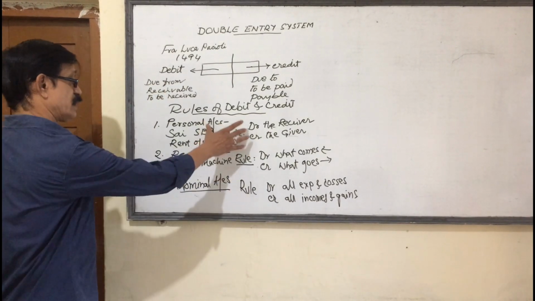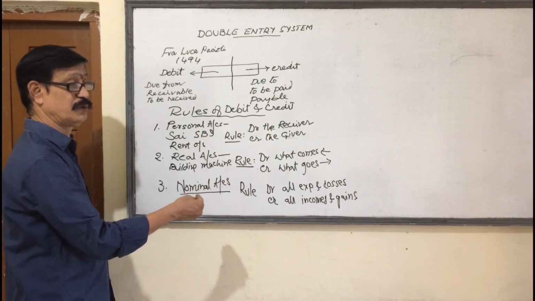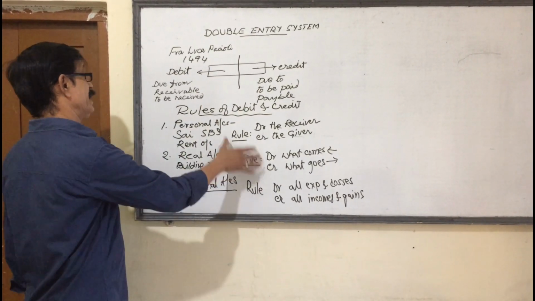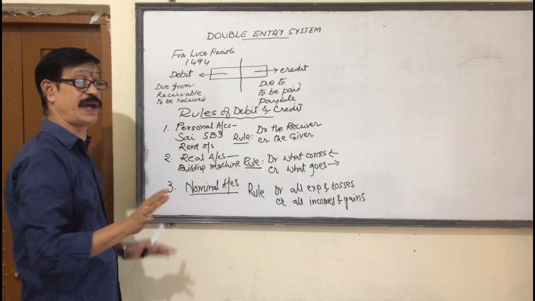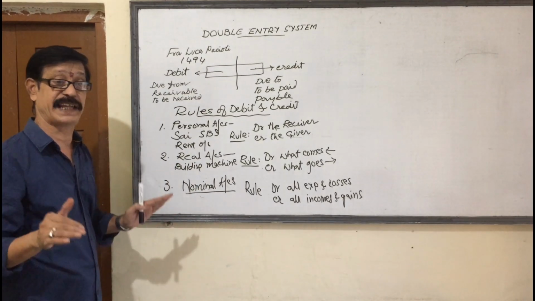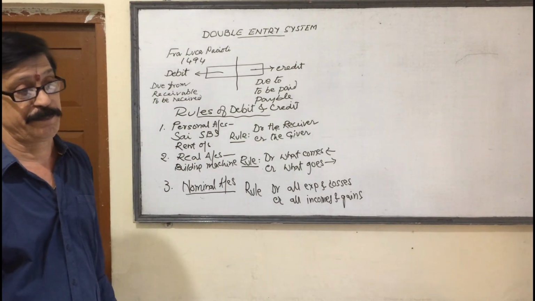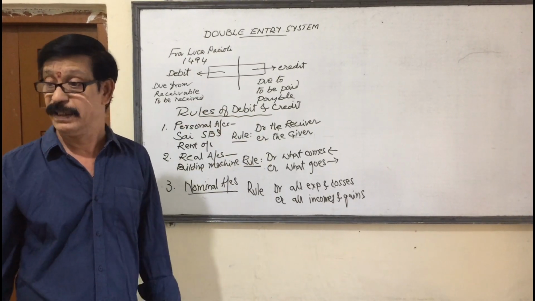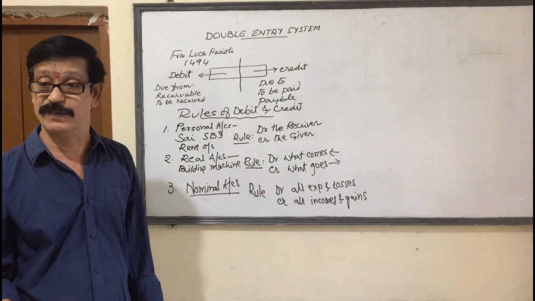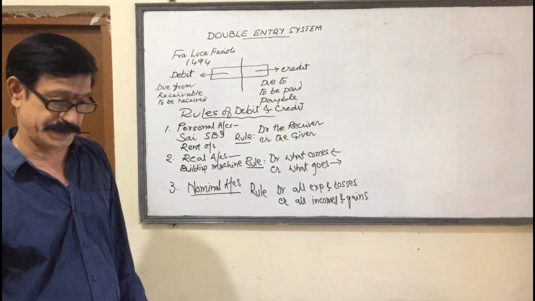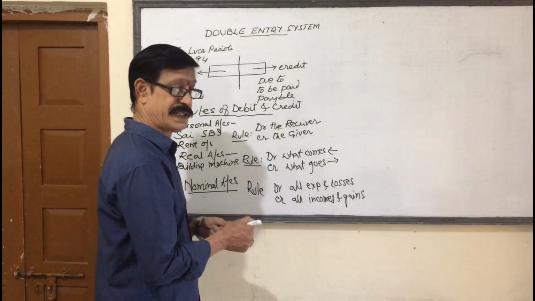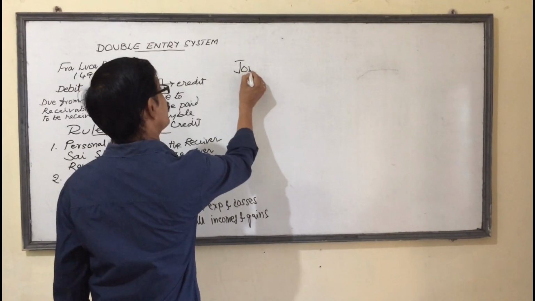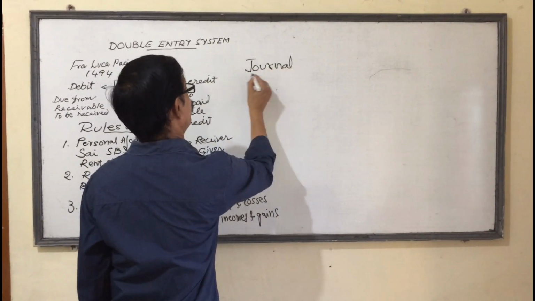Once again, these rules are useful to maintain the books of accountancy under the double entry system. The meanings are these: debit means we have to receive, credit means what we have to pay. Based on those meanings only, the rules are derived. These rules are utilized when you are maintaining books of accountancy. Now, under the double entry system, 2 books are maintained. One is journal and the second is ledger.